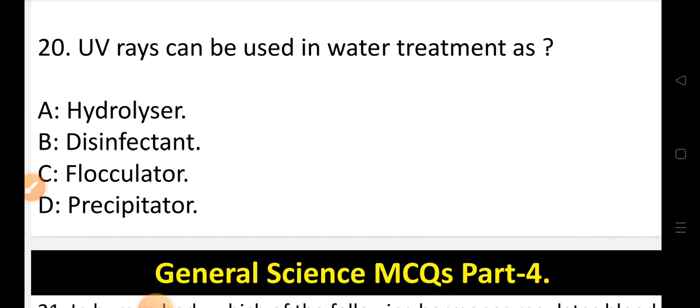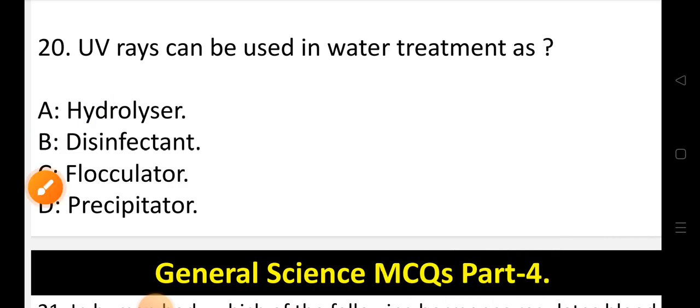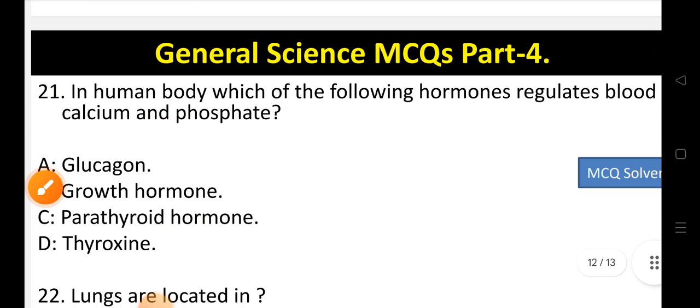UV rays can be used in water treatment as, options are option A hydrolyzer, option B disinfectant, option C flocculator, or option D precipitator. So UV rays can be used in water treatment and it can be used as a disinfectant. So B is the correct option, that is disinfectant. Now let's move to question number 21.